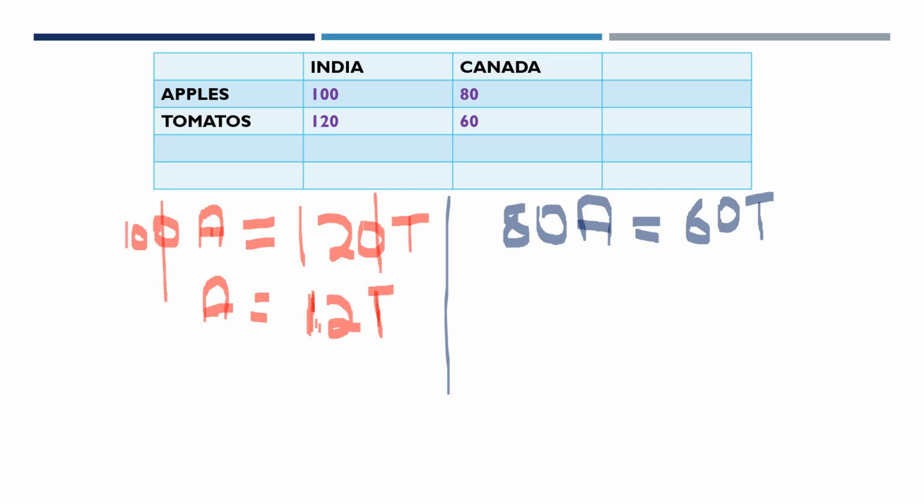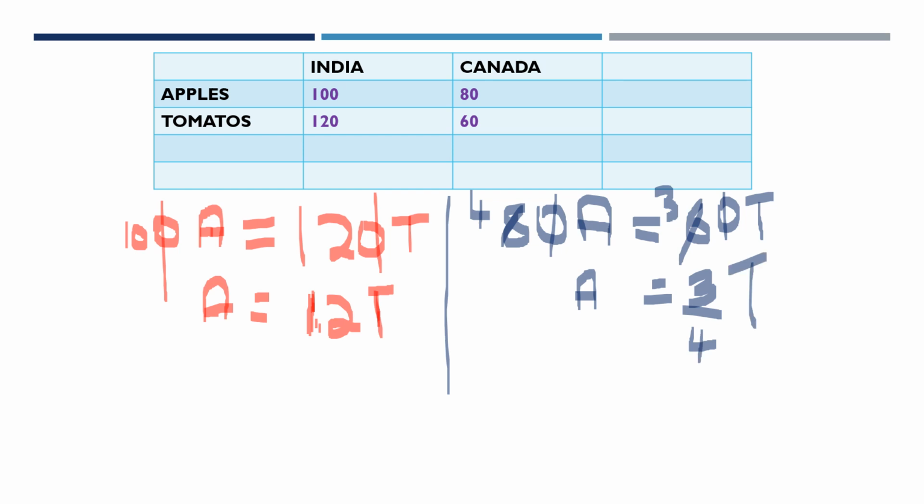So again, the zeros get cut. 2 3s are, 2 4s are. So 4 apples is equal to 3 tomatoes, or if you want to write it in terms of one apple, 1 apple is equal to 3/4 of a tomato.